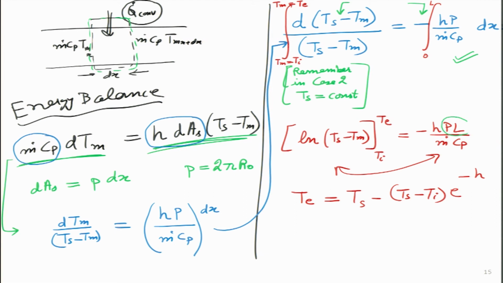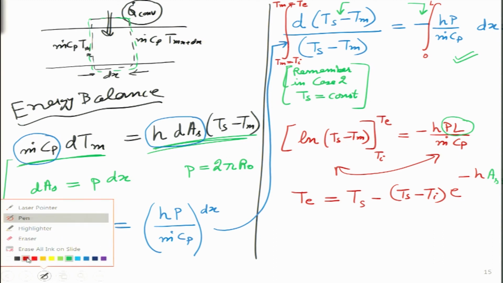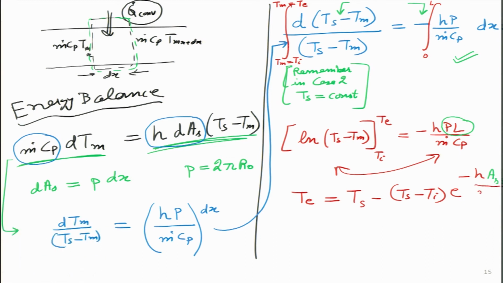P times L, perimeter into length will give me As, right? So, this is h As, and the denominator will remain the same, m dot Cp.